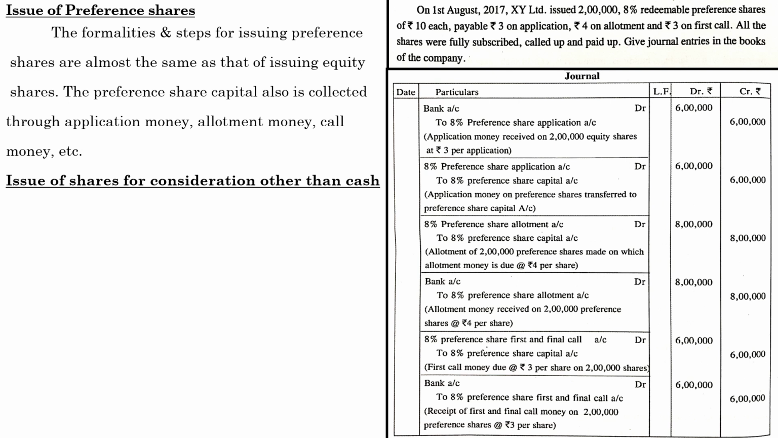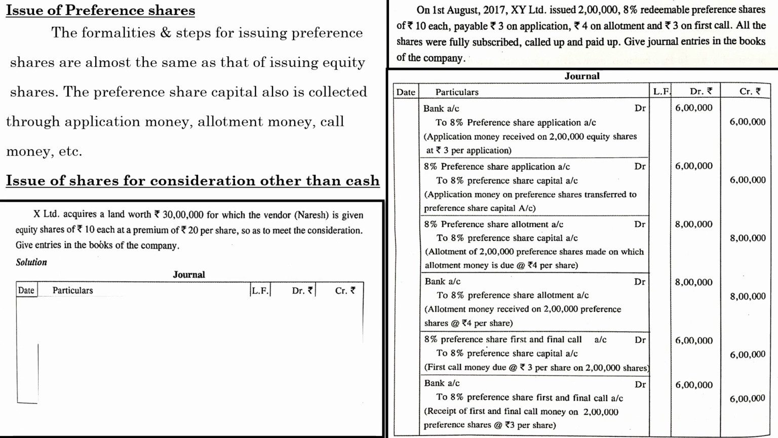So let us discuss a simple case. X Limited acquired a land worth 30 lakhs, for which the vendor was given equity shares of 10 each at a premium of 20 per share so as to meet the consideration. Give the entries in the books of the company.